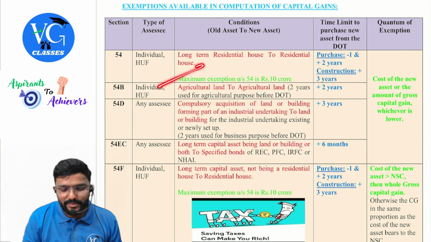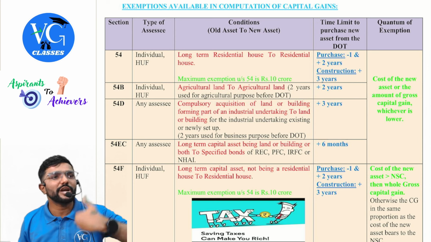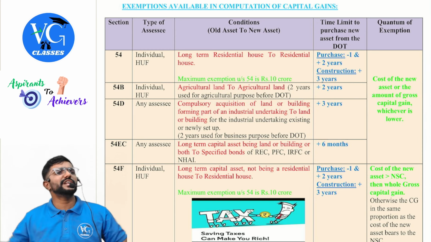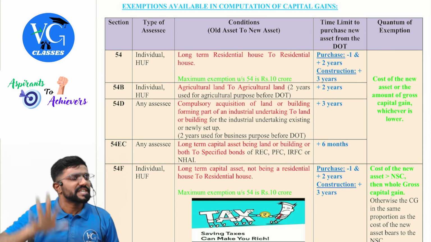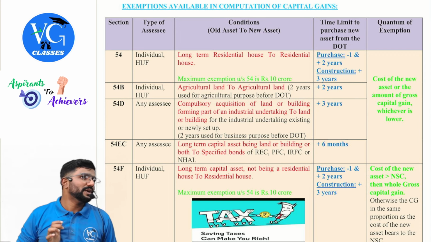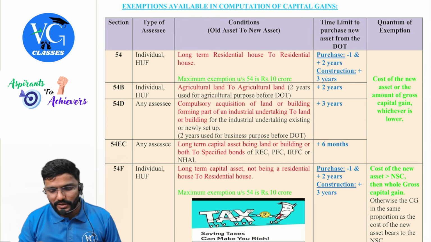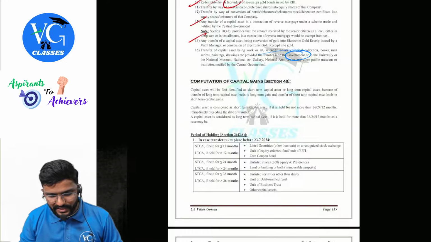Maximum exemption would be 10 crore. Sir, I have purchased a new residential house for 15 crore. The cost is restricted to only 10 crore. Yes, sir. I will just show you. Just a minute, guys.